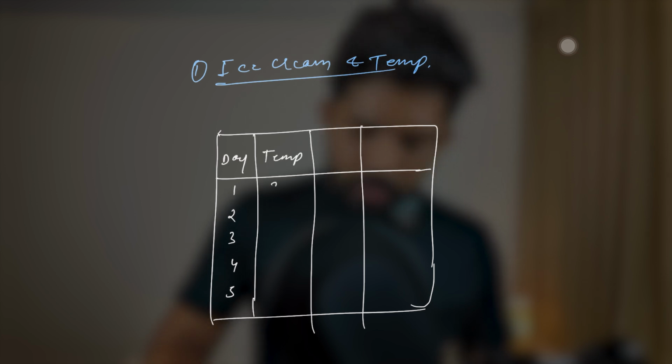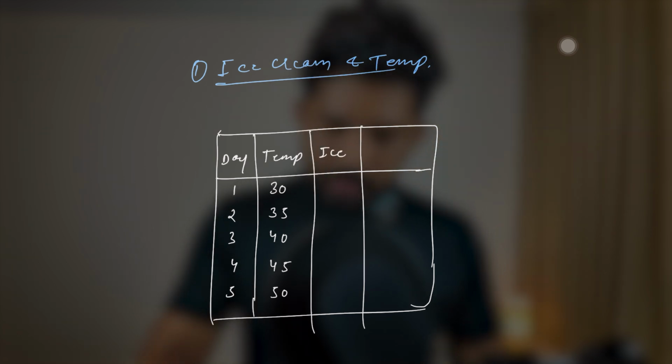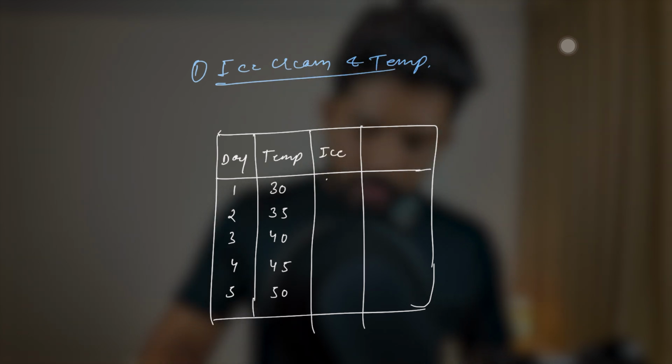Then we have temperature. Let's say it was 30, 35, 40, 45, and 50. This is the ice cream sale. Let's say the first day it was 10, then as temperature increases to 35, it became 20, then it became 30, 40, and 50. Okay, so now we are trying to find the covariance.